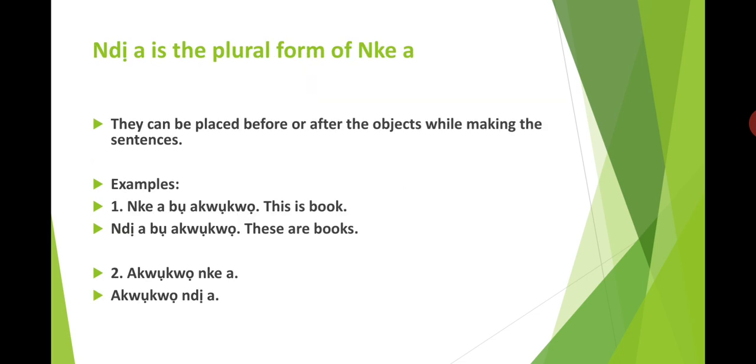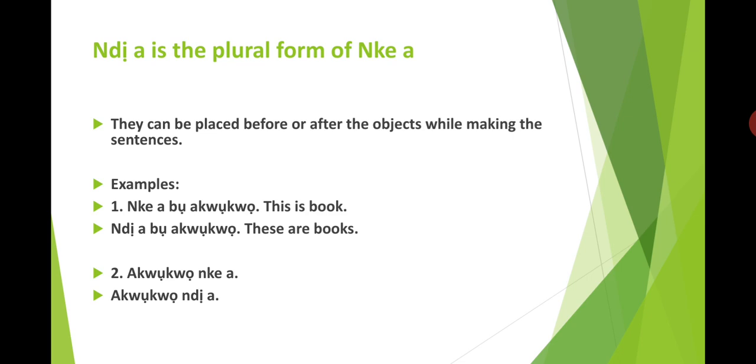Okay. Now another word we use for plural is ndia. Ndia is the plural form of nkea. Now they can be placed before or after the objects while making the sentences. Examples: number one, nkea bụ akwụkwọ, this is a book. That's the singular form. Then the plural form says ndia bụ akwụkwọ, these are books.